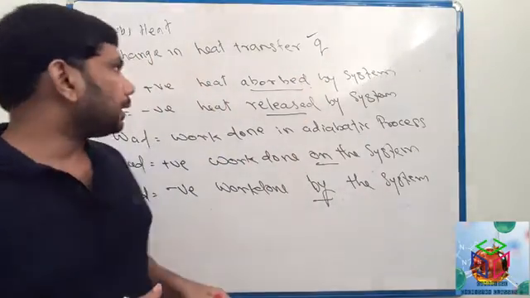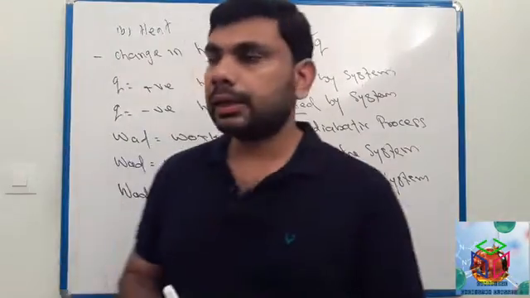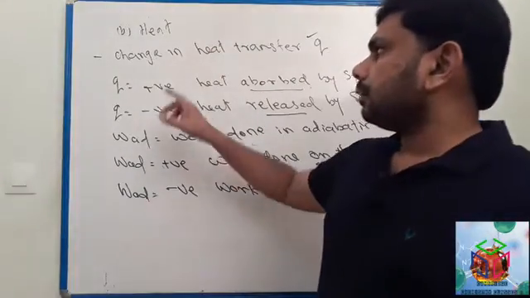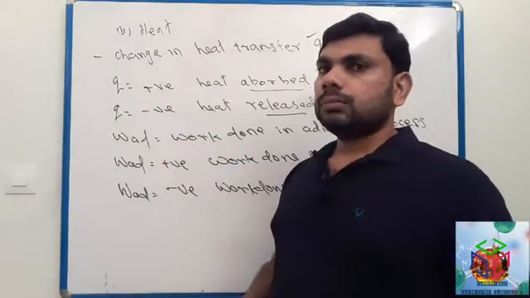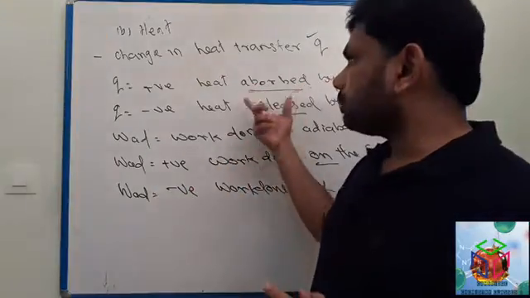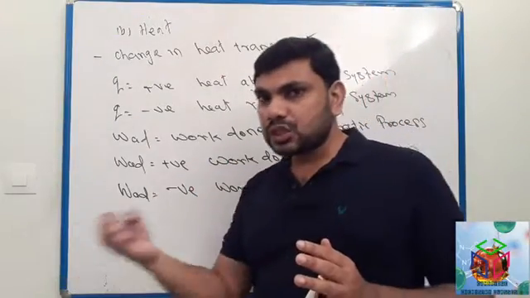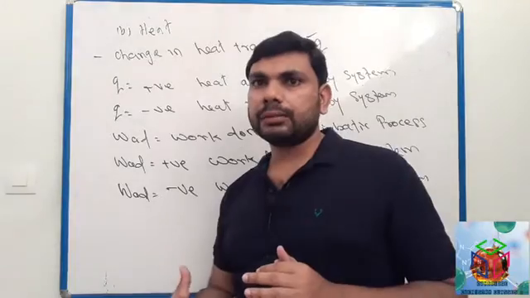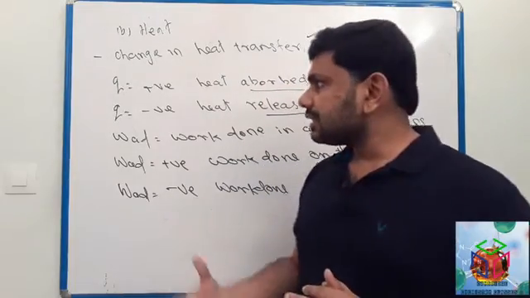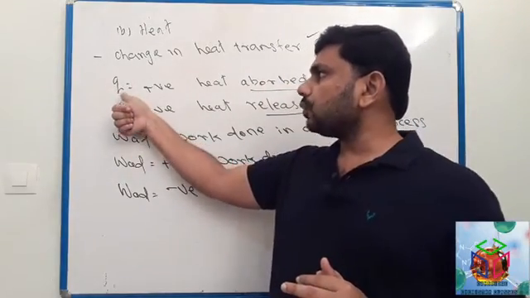Okay, and here we have to remember the sign convention. A system can absorb heat energy from the surroundings. In this case the value of Q will be positive.